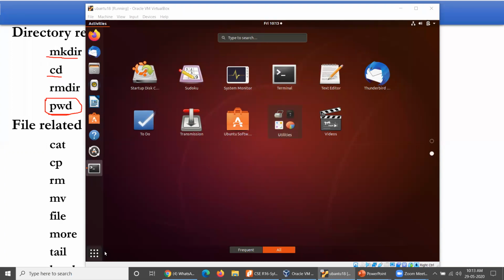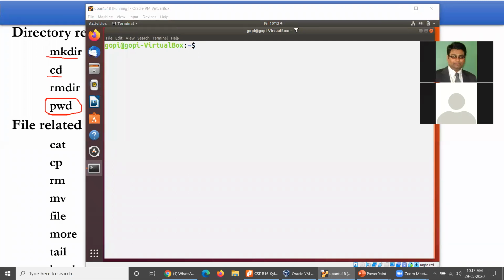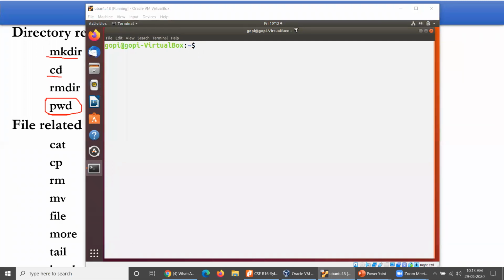After selecting it, you get this kind of terminal which is being shown to you right now. What we are supposed to do here is communicate with the Unix operating system by using this terminal. Technically speaking, this terminal is also called a shell.